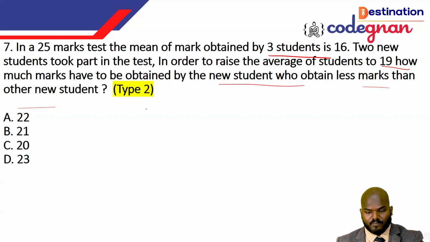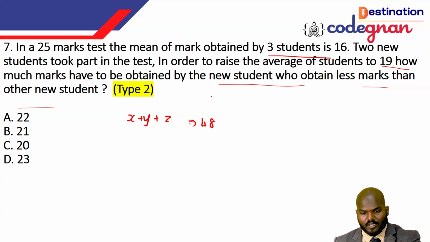It's a little bit different. Let's see this one. We have 3 students initially, that is X, Y, Z. They combine and score 48 marks, because for 3 students the average of the marks is 16, and 16 times 3 is 48. Again, 2 new students are joining here. Once the 2 new students join, the average becomes 19.